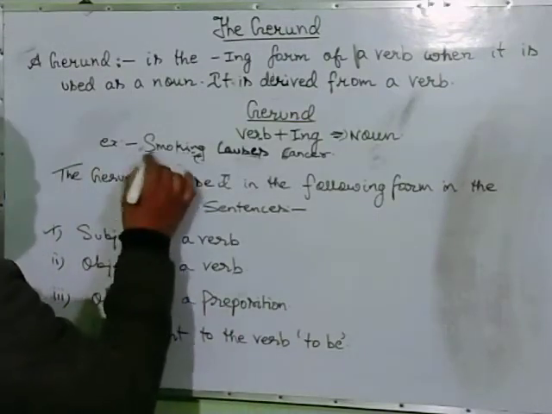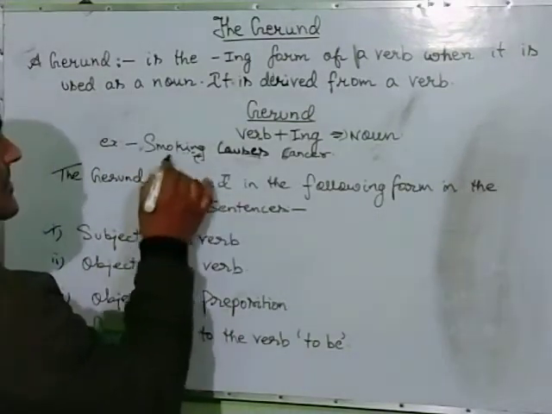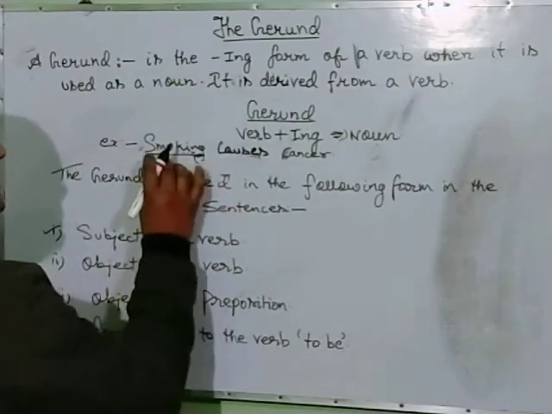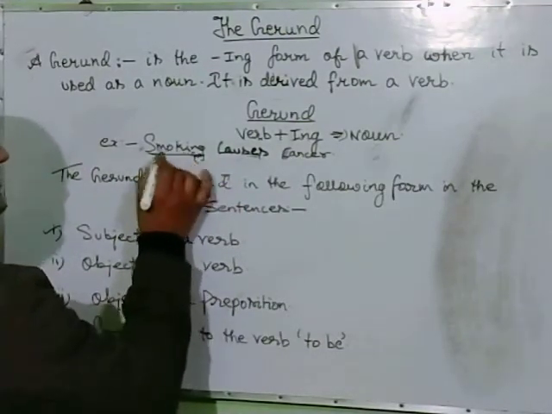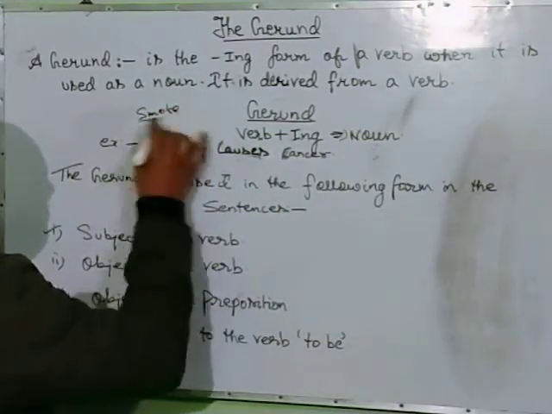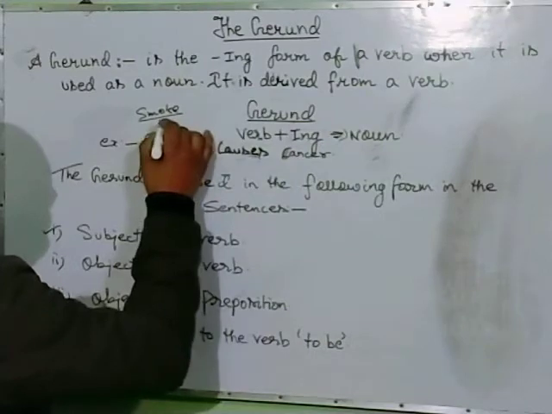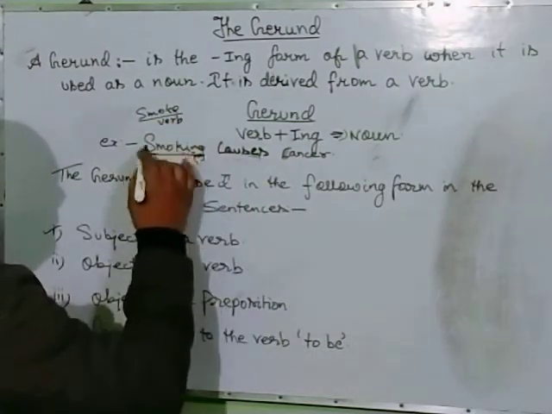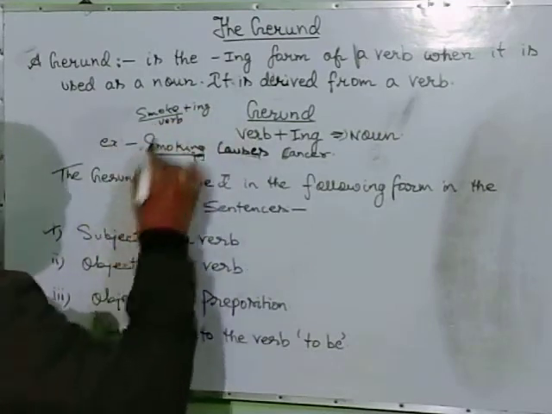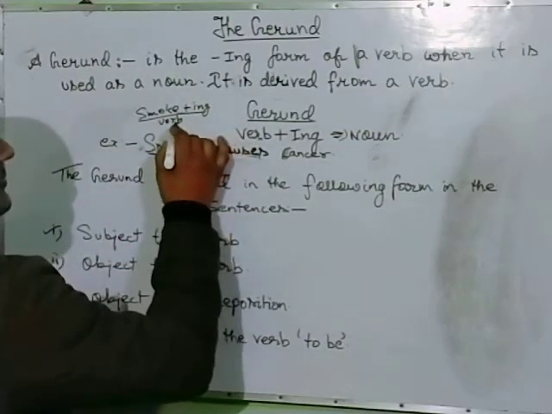So here one example I have written. Smoking causes cancer. So smoke से क्या बना है? Smoke is a verb, S-M-O-K-E, smoke is a verb. When I added ing with smoke, it becomes what?